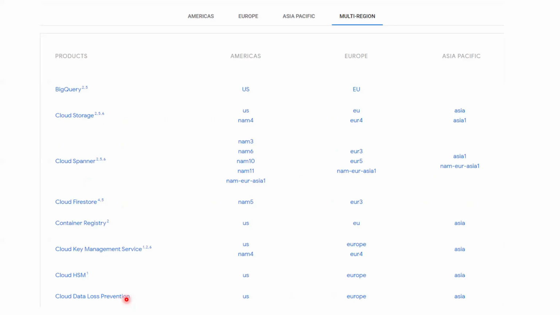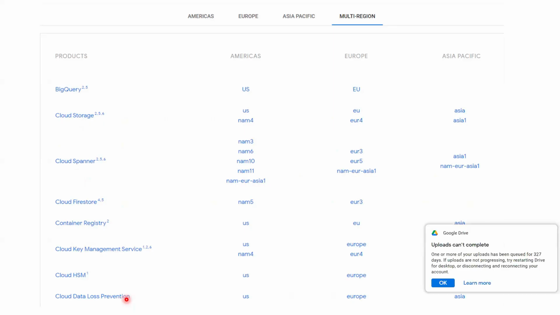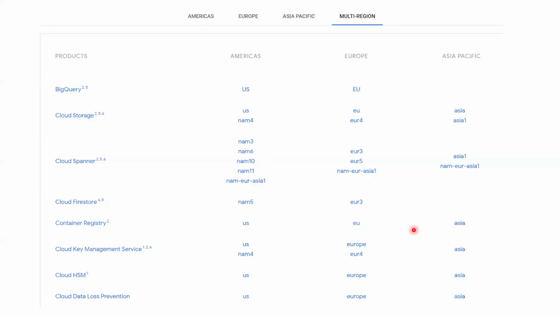AWS is giving all the regions, whatever region you want to use, you can use, and for the users, we have to pay the bills. But here it is not like that, right? If you select only one region, we can use that particular region only. But when you select multi-region, yes, we'll get all the region services, right? Now look at here, multi-region. Here, BigQuery has Americas region and Europe region available, right? Like this, Cloud Storage, Cloud Spanner, Firebase, like this.